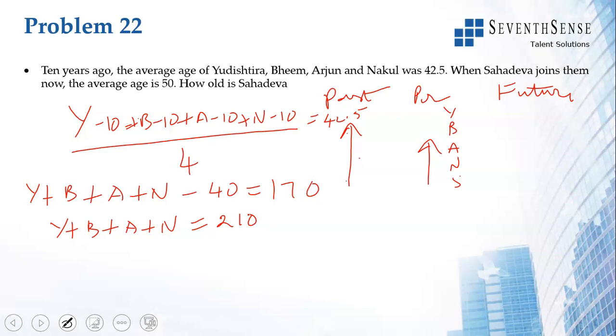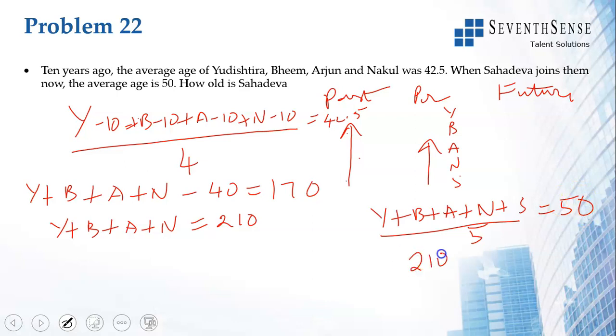Now Sahadeva joins them now, he did not join 10 years ago. The average age now is 50. So y plus b plus a plus n plus s divided by 5 is equal to 50. And y plus b plus a plus n we know is 210. So 210 plus Sahadeva is equal to 50 into 5, which is 250. So Sahadeva's age now is 40 years.